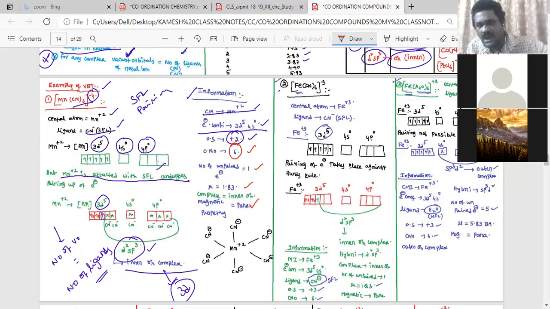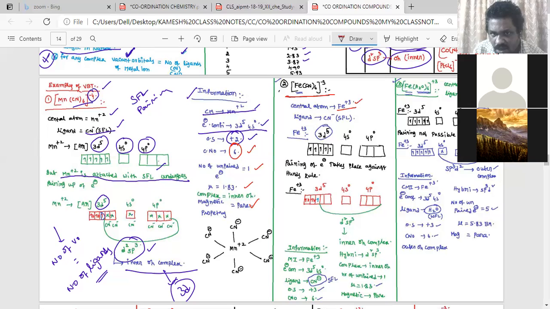If you go through these notes completely, within five minutes you can complete all the things: coordination number, oxidation state, electronic configuration, number of unpaired electrons, magnetic moment, then color, all these points. Now see this second example, iron.